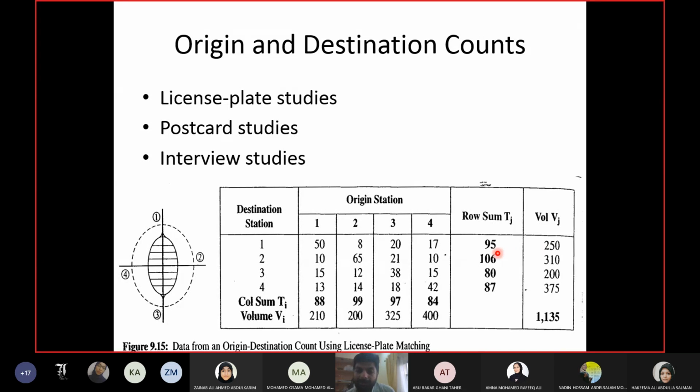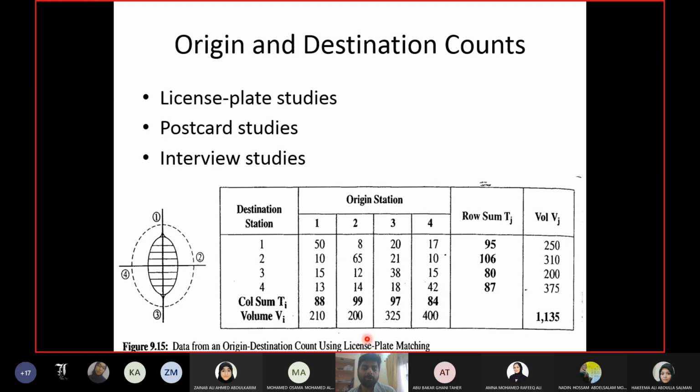So 250 upon 95 will be called the adjustment factor for row 1. 310 upon 106 will be called the adjustment factor for row 2. Similarly, 210 upon 88 will be called the adjustment factor of column 1. 200 upon 99 will be called the adjustment factor of column 2, and so on. So for each row and column, calculate the adjustment factor, which is the ratio of volume upon the summation of the respective row and column.